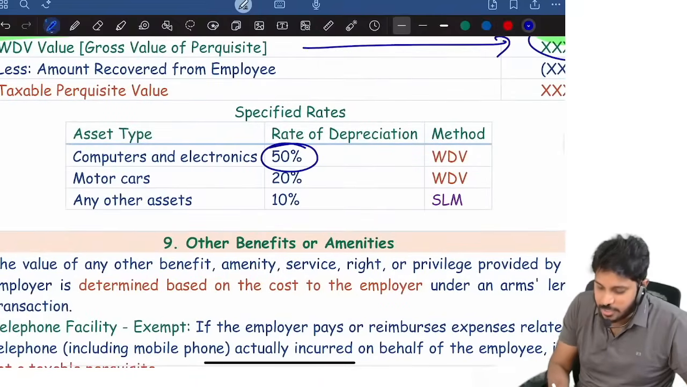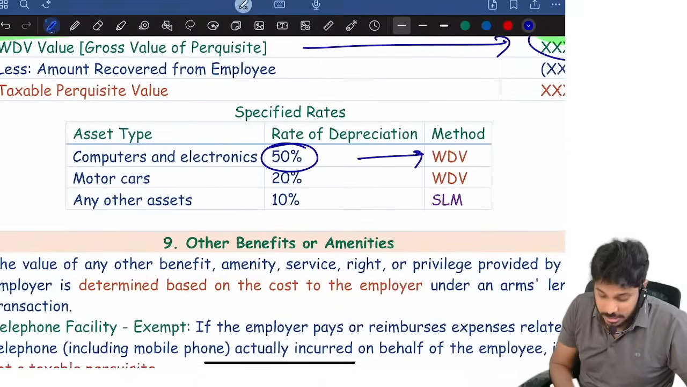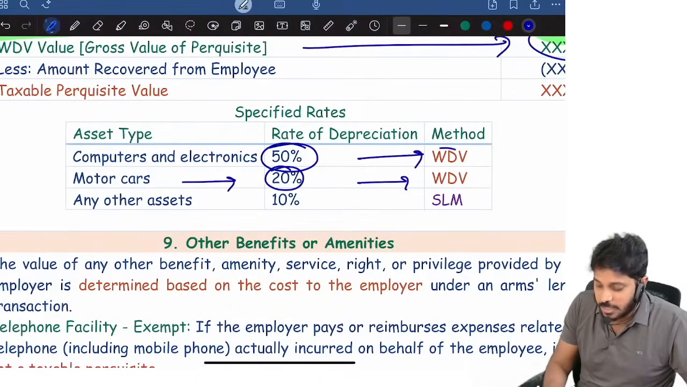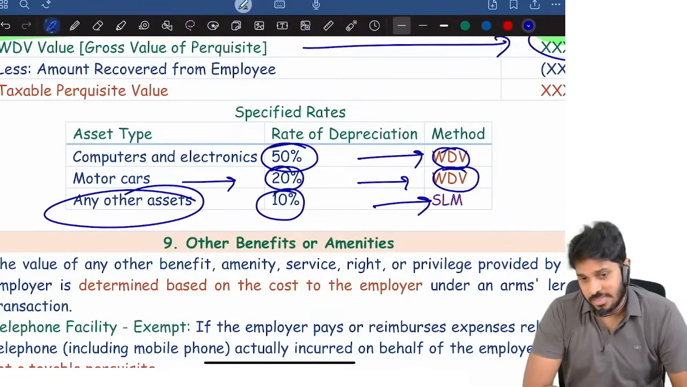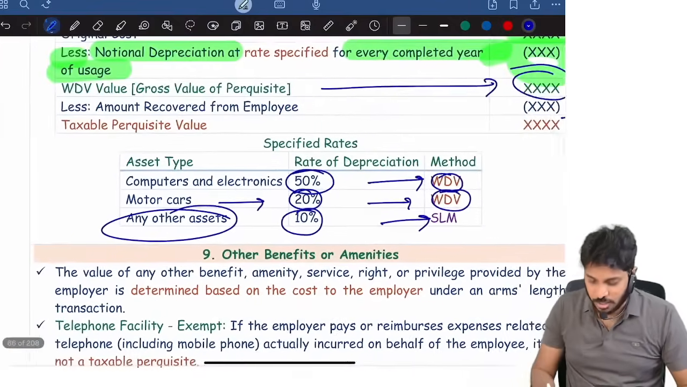So what is a notional depreciation? For computers and electronic items, 50% is the notional depreciation. For cars, 20%, that too WDV method. For any other asset, 10% SLM method. So this is with respect to car.